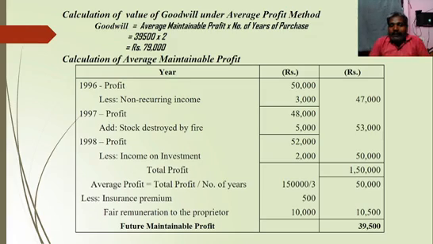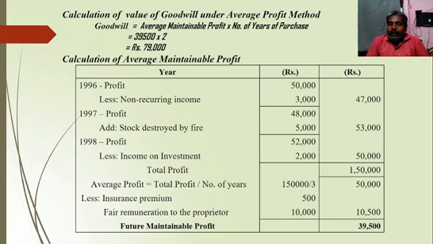The profit given in that problem is 52,000. Less income on investment. It is not related to the business. That means the company made an investment in another company, so it's not relevant to the business. So it should be reduced from that particular year's profit. So profit for 1998 is 52,000 less income on investment 2,000. After making that adjustment, we will get 50,000.